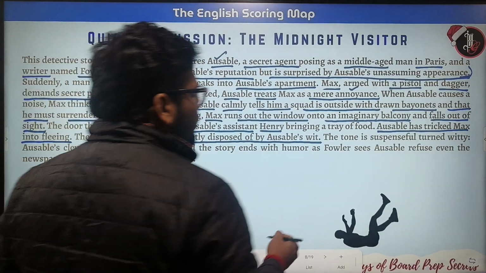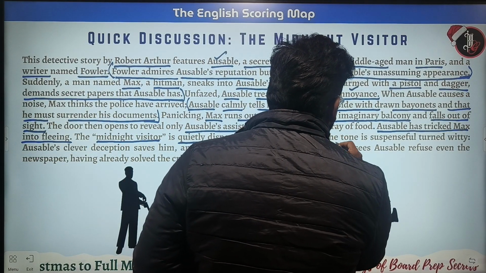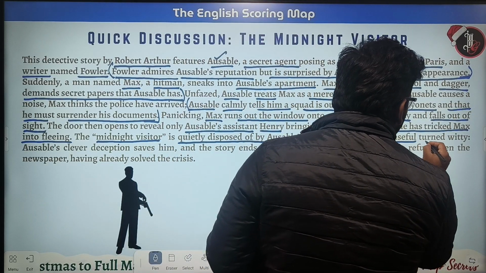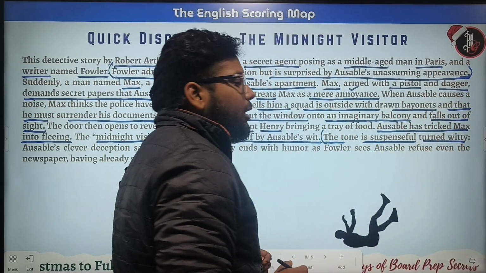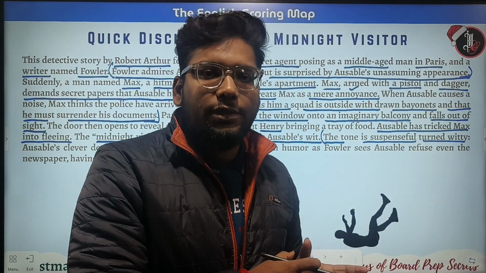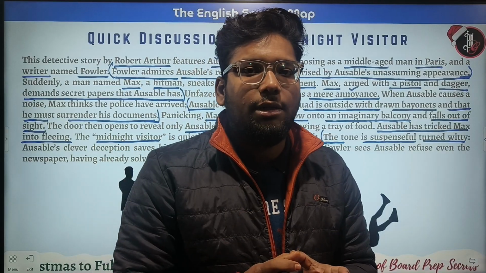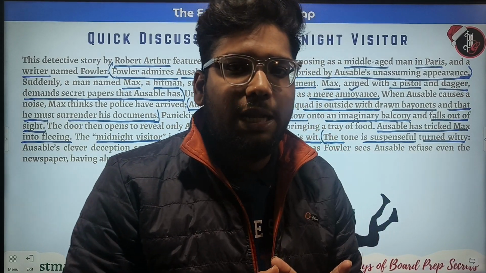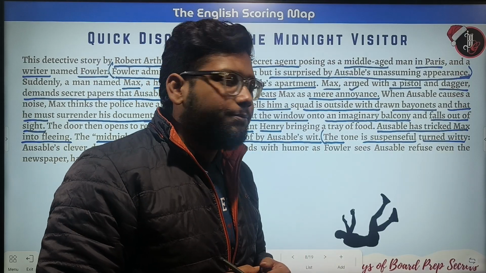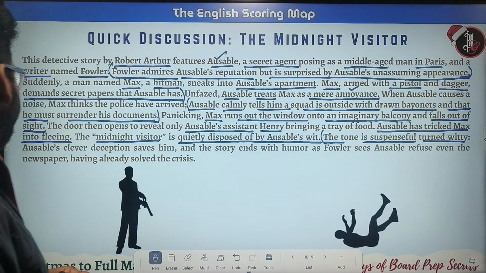So we can take up this line and write it in our answers. The tone is suspenseful turned witty. By the beginning of the story, the tone was a suspense thriller, a suspense story, right? But after that, it turned into a wittier one.